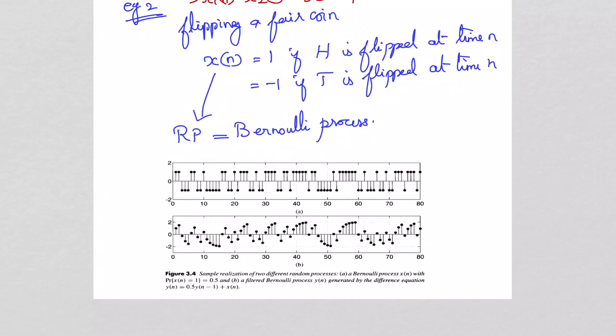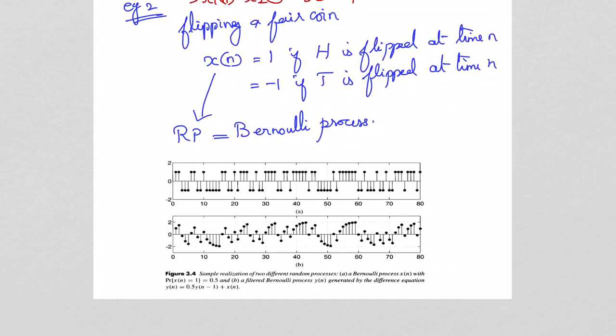So 1 or minus 1, 1 or minus 1. So continuously we are having the output of the experiment of flipping a fair coin. So here the sequence of the random variable is called a Bernoulli process. Okay, right. And the next example, in the second figure, part B of this figure shows